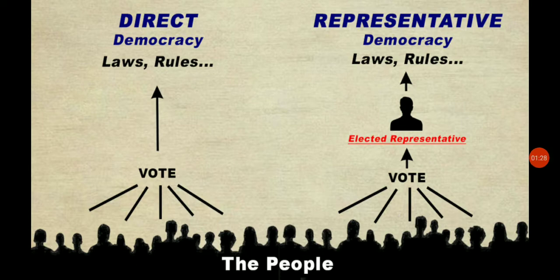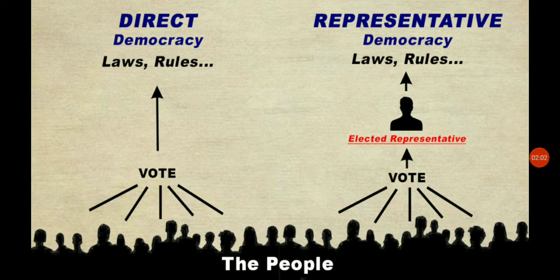We can give a good example of direct democracy in India: the Gram Sabha is a good example of direct democracy at the village level, where the villagers come together and take decisions for themselves. But for the whole country, it is not possible to have a direct democracy. So we prefer representative democracy, or indirect democracy.